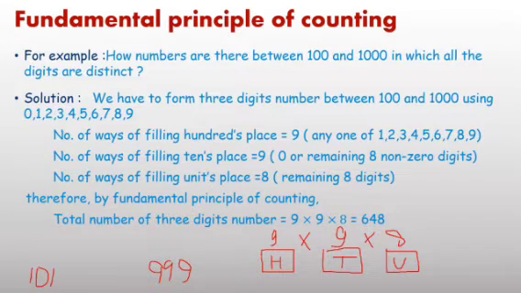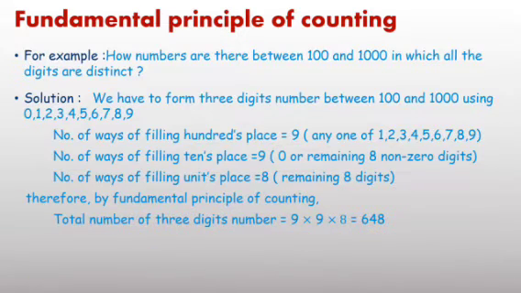Just one more question, think here. If the condition is, how many numbers are there between 100 and 1000 in which digits are repeated, repetition is allowed, then what happens? If repetition is allowed, there are 3 places again: hundreds place, tens place and unit place.